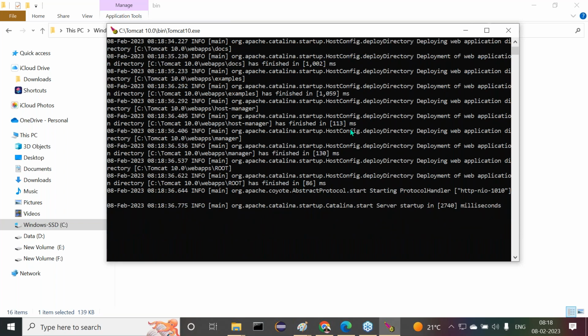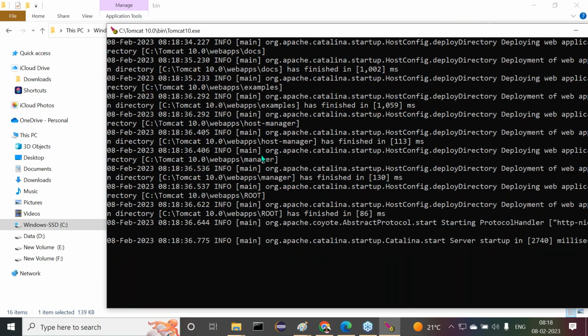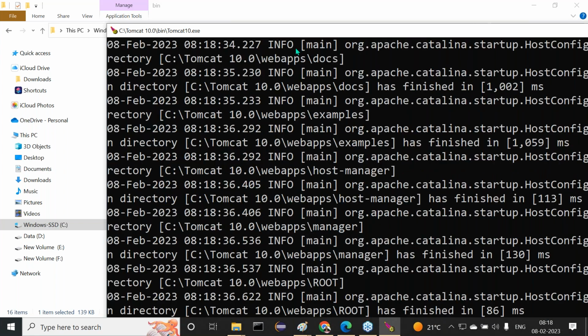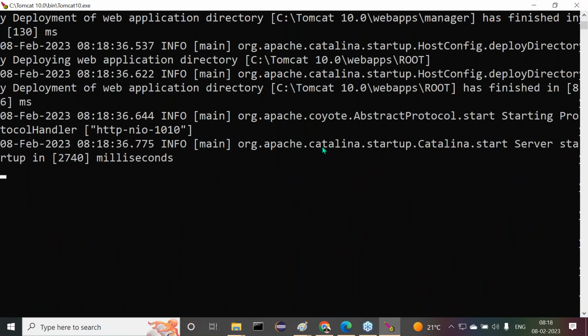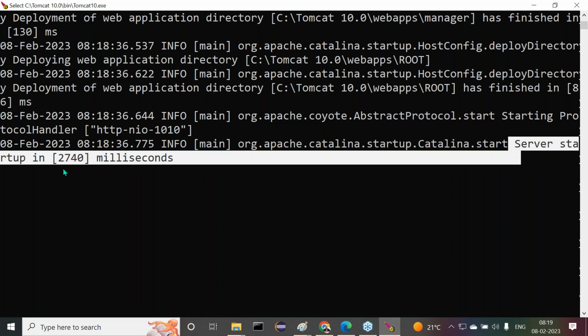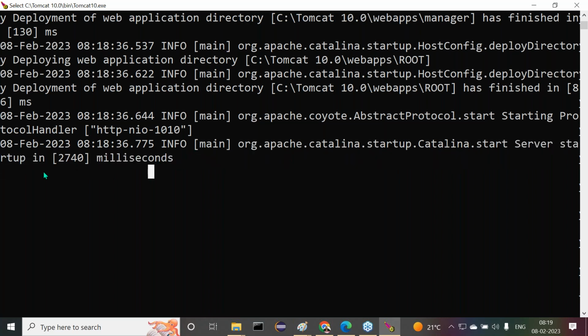Observe carefully what we are getting there. All these are logs in our system. We are able to get the Apache Catalina startup: server startup in 2740 milliseconds. If you are getting this information, then it's okay, fine.